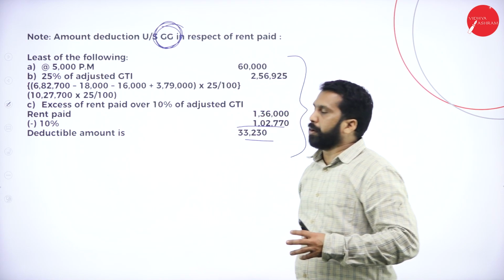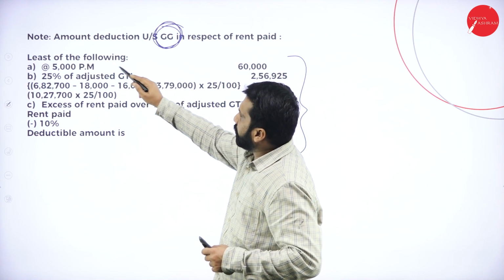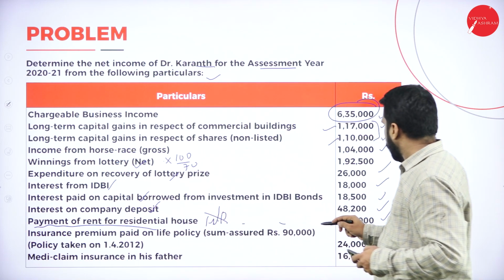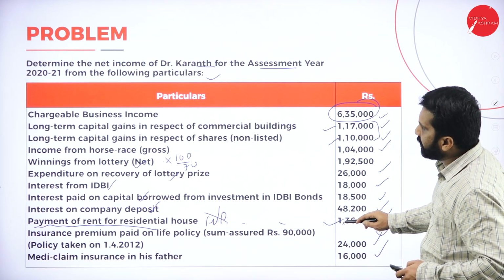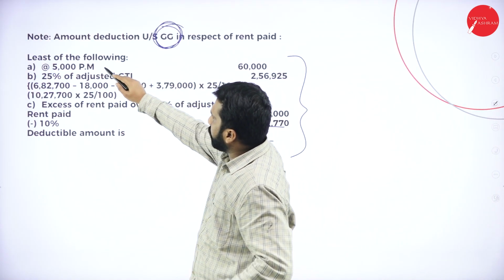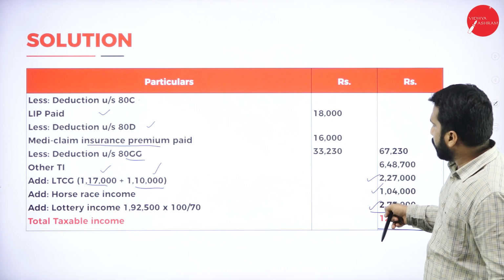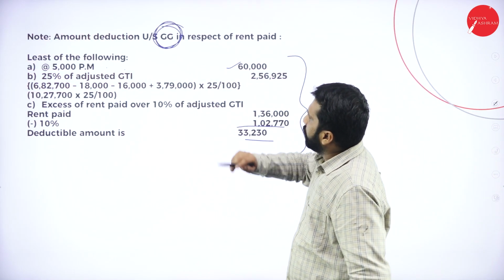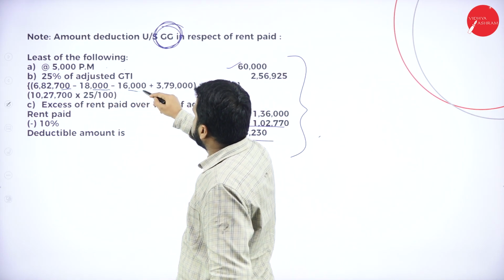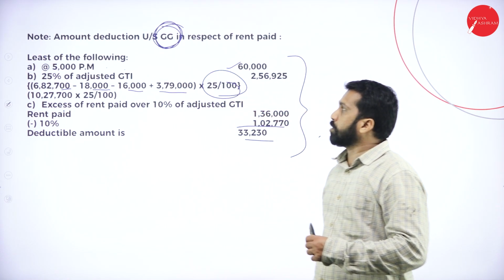80GG. Wherever you get remuneration, then we go for this calculation. Now, your actual rent is how much? See, they have given rent. Payment of rent for the residential house, 1,36,000. For this purpose, we are doing this calculation. So this is a standard one, 5,000 per month, 60,000, 25% of the adjusted gross total income. So what is the adjusted gross total income? Your 6,82,000 minus 18 minus 16 plus 3,79,000. It will be 25% of adjusted gross total income.